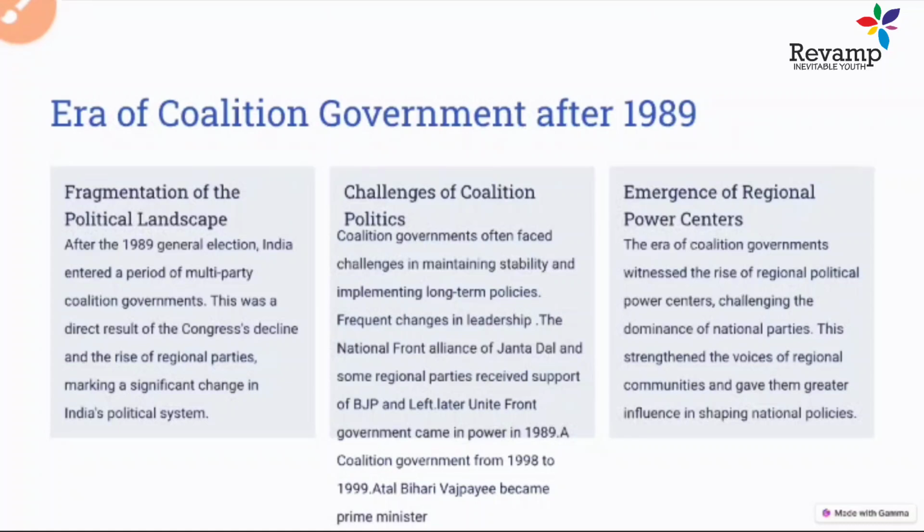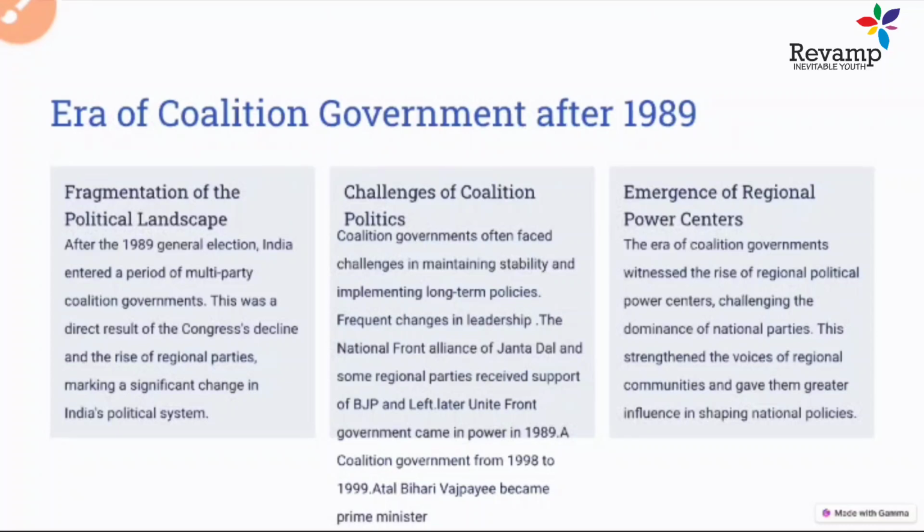Later on, in 1998 to 1999, they elected Atal Bihari Vajpayee as prime minister, because he was a very famous and prominent face of the BJP government. Atal Bihari Vajpayee's personality was very pragmatic. Some even tried to say that he was a new Nehru of the BJP government. So he again became the prime minister.